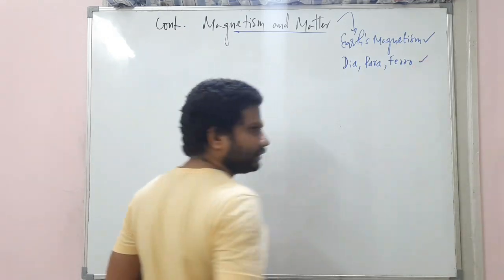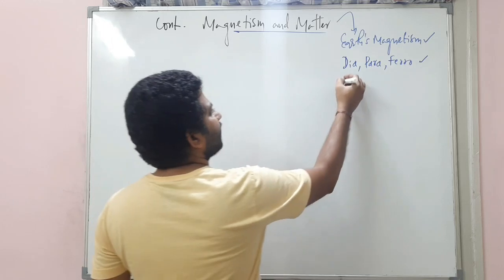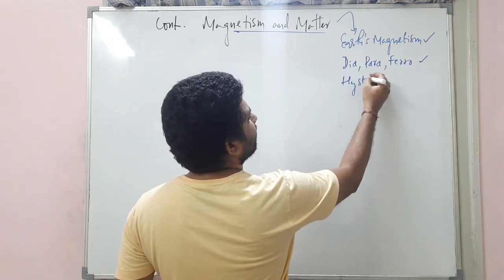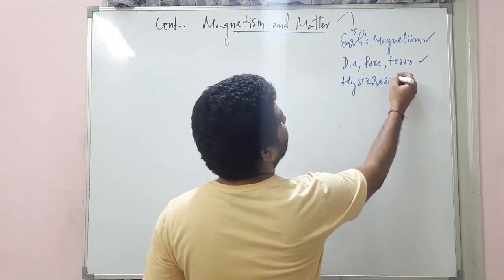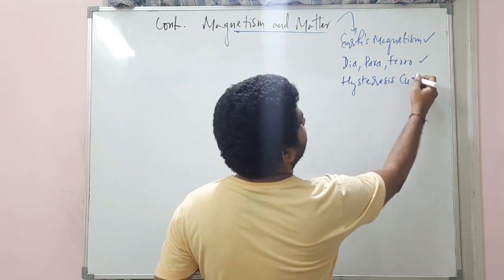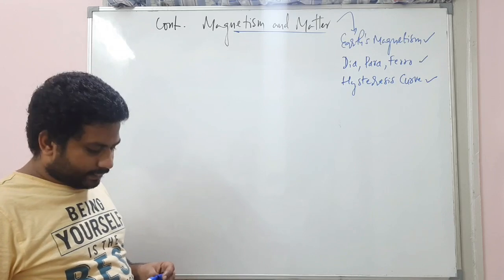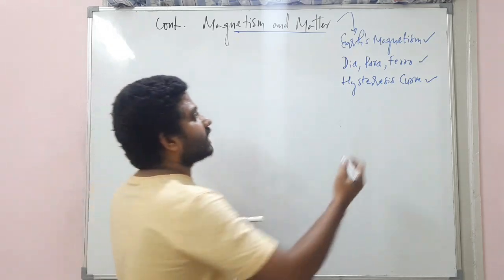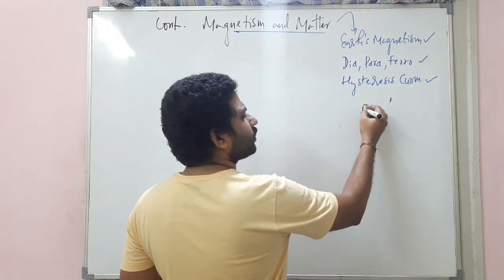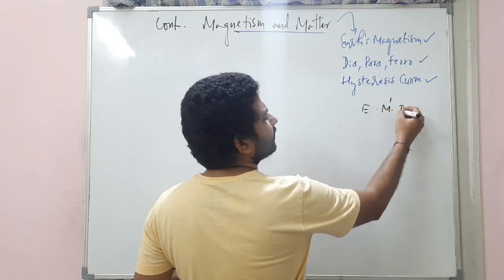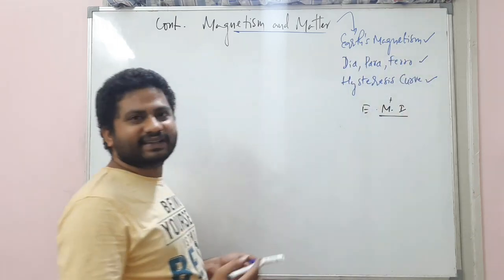And finally, listen carefully, there is a concept called hysteresis curve. We'll be discussing these three things mainly. Then we'll move into the chapter called electromagnetic induction. Even this chapter we'll be discussing today.